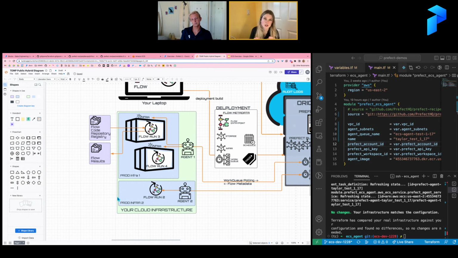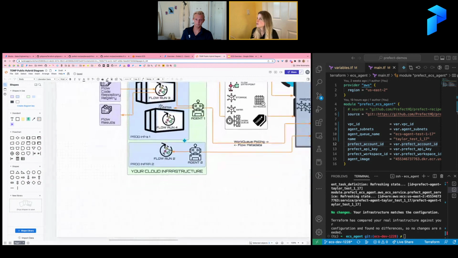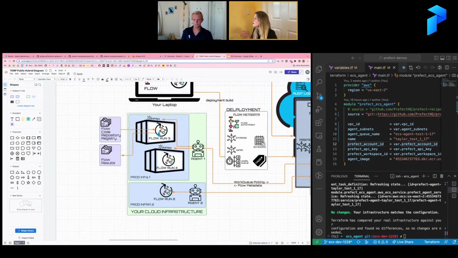It's more like the agent will set up the infrastructure, and that is how the flows will get executed, right? So in this case, we are going to set up an ECS cluster where we will set up a long-running agent process, and that agent is going to kick off ECS tasks for the purposes of those flow executions. And that's essentially what we're going to do. So I just wanted to make sure we all got a refresher on the hybrid model there.